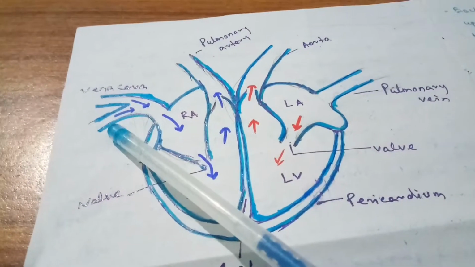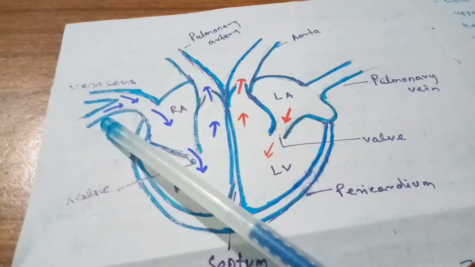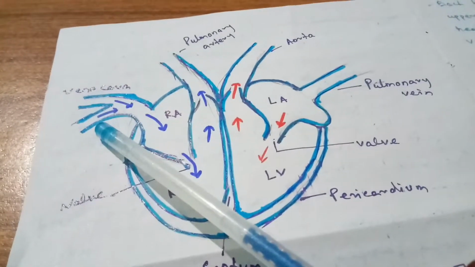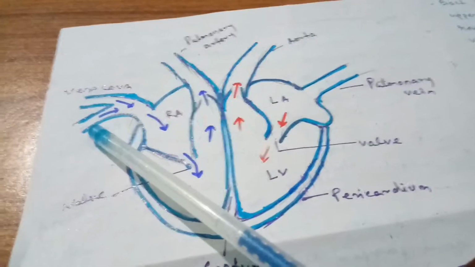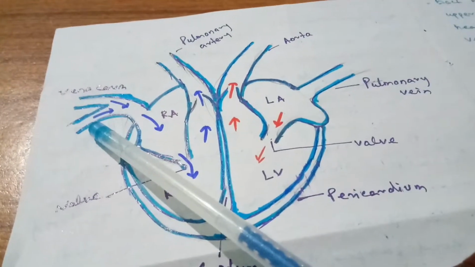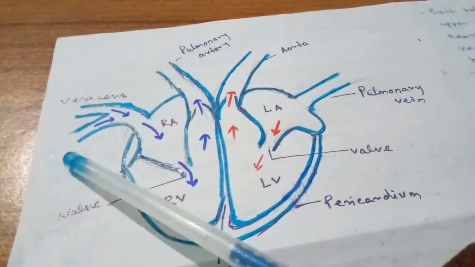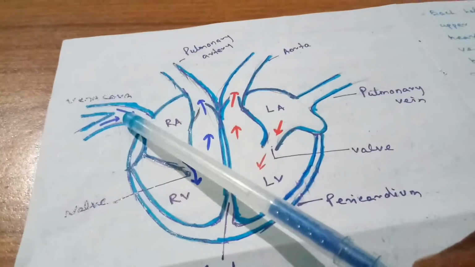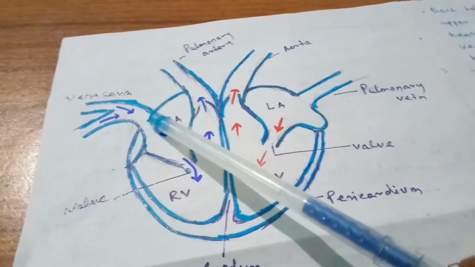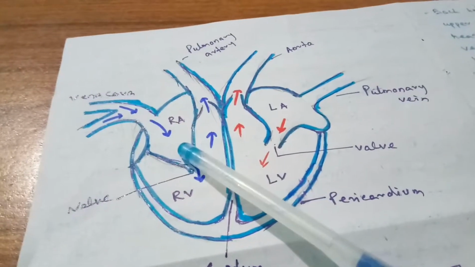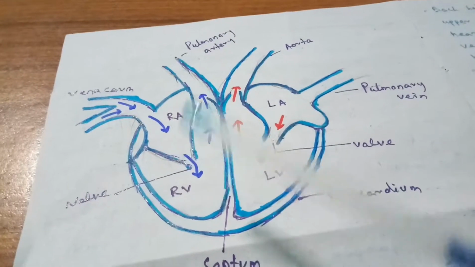The veins coming from the lower region, like stomach, kidney, liver and pancreas, are connected to the lower vena cava. All these veins carry deoxygenated blood, and the deoxygenated blood enters the right atrium through the vena cava.